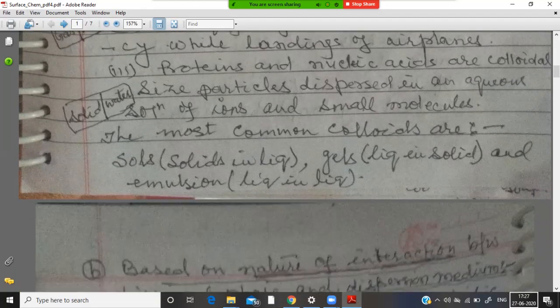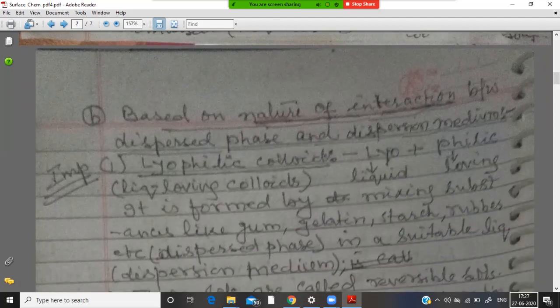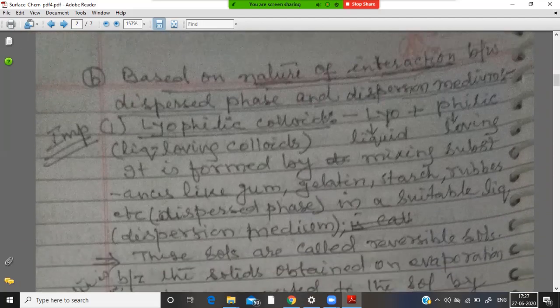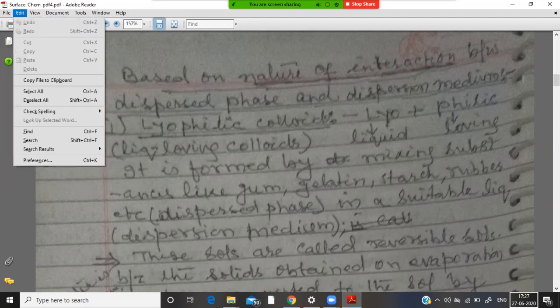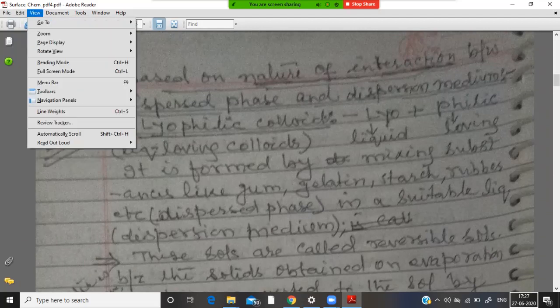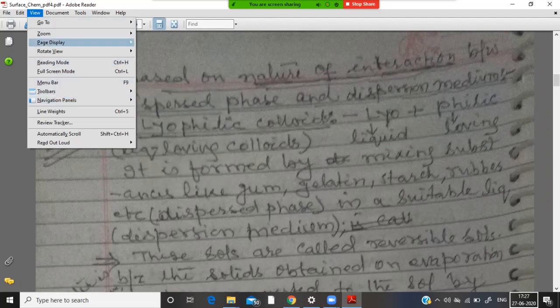Now the next classification is based on nature of the interaction between dispersed phase and dispersion medium. Number one, that is highly important, is lyophilic colloid. Lyo plus philic. Lyo means liquid, philic means loving. So liquid loving colloid is known as lyophilic colloid, which is reversible in nature.